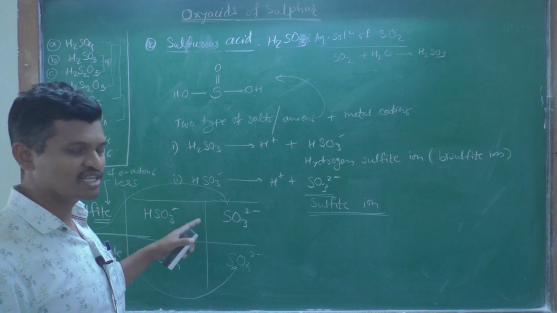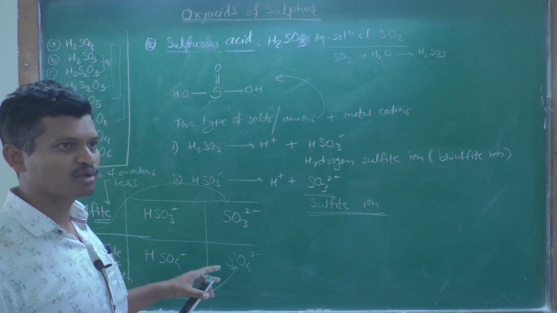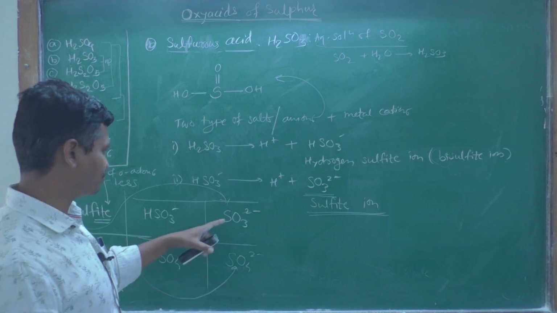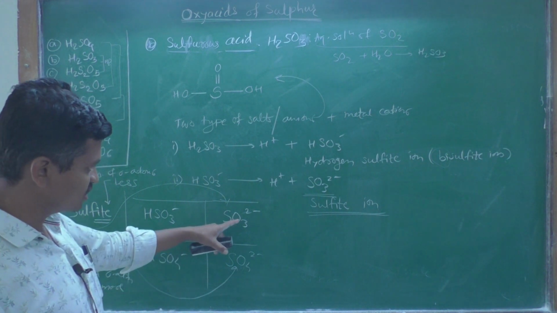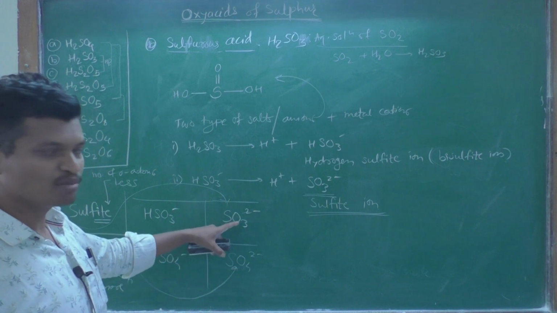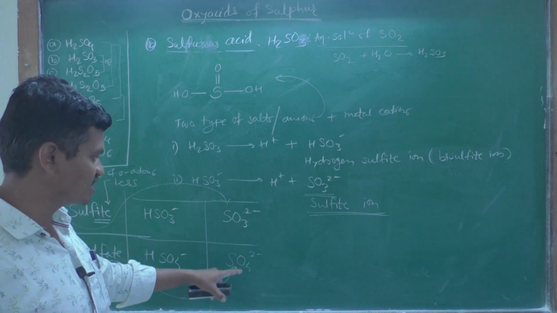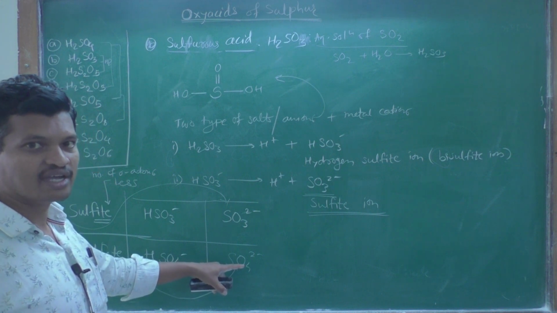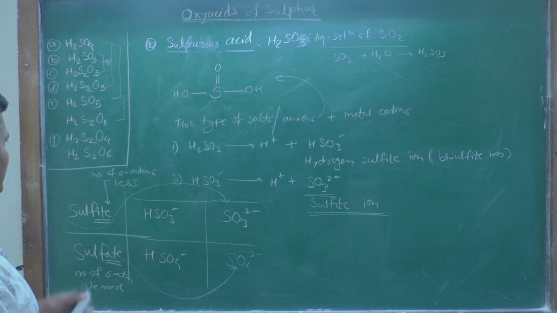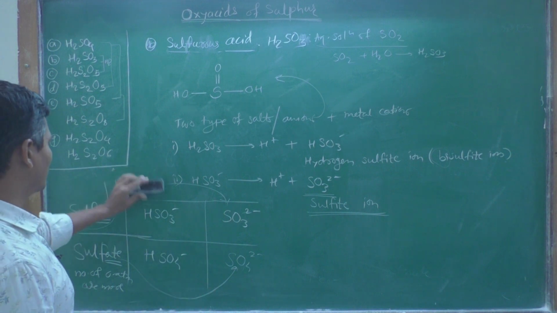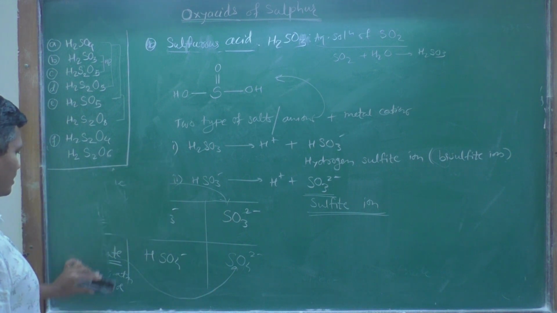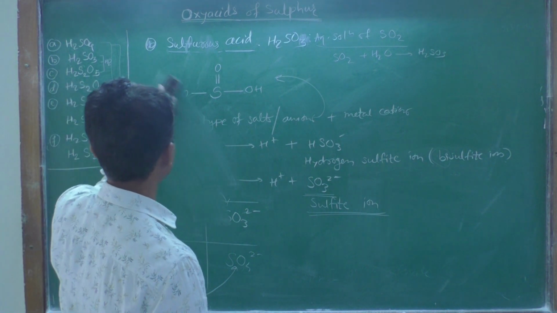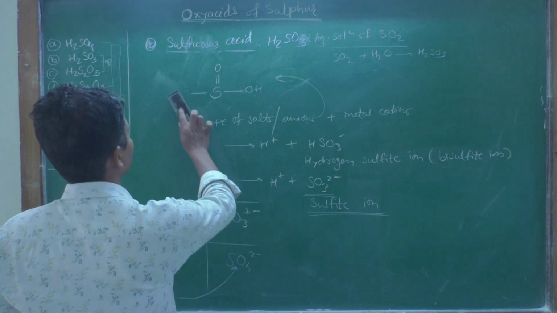If you get this properly, there will be no problem in identifying the ions and salts. Less oxygen, ITE, sulfite; more oxygen, ATE, sulfate. These are tricks to remember the names and formulae of the ions or salts formed by sulfurous acid.